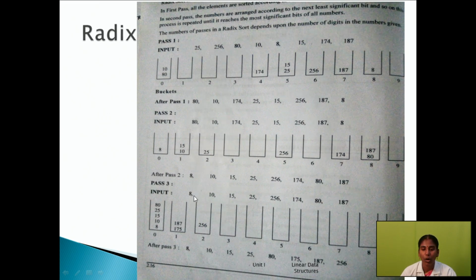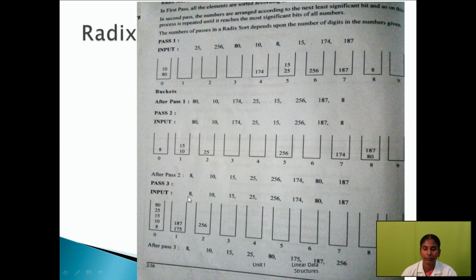The next we will move on to the third pass, okay, the last pass. Listen, what is the first step? We have to make 3 digit positions for all elements. So 008, 010, 015, 025, 256, 174, 080, 187, okay.